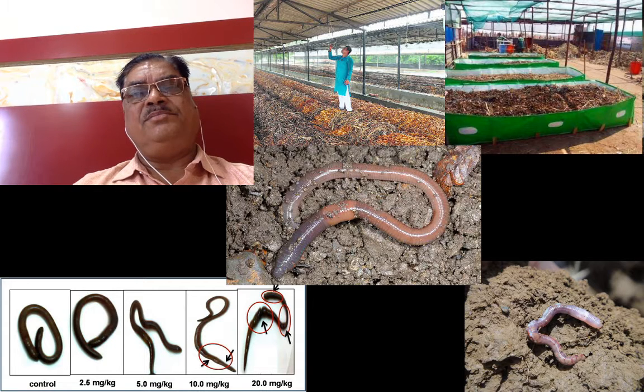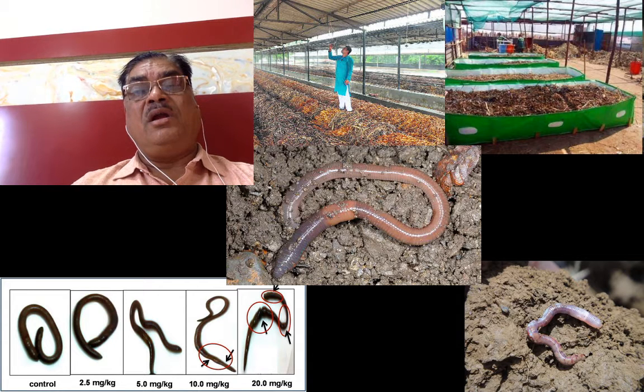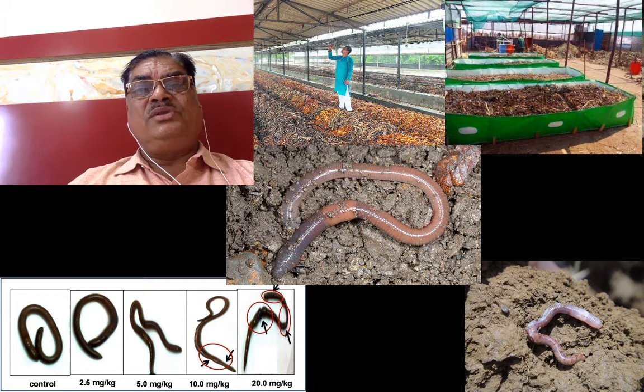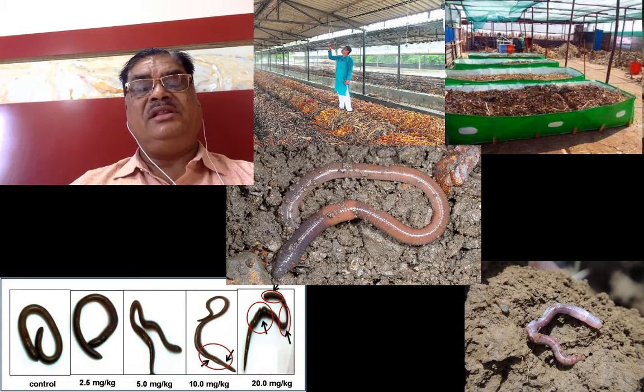Around 50% to 70% moisture is necessary for maintaining this vermicompost. We can do vermicomposting on a small scale or a large scale. The worms do their activity, they will eat, and within the span of 45 days, we will get the conversion of this organic material into quality biofertilizer.